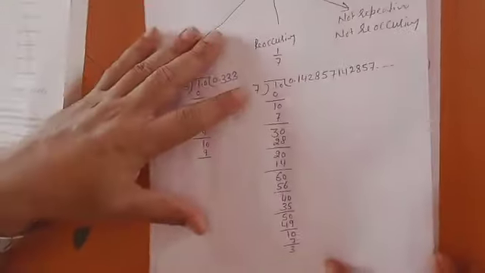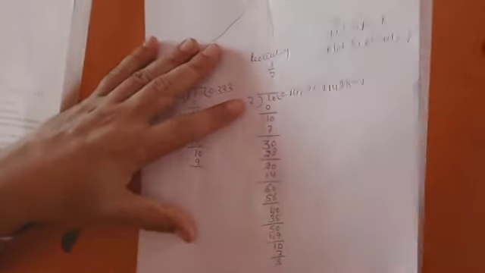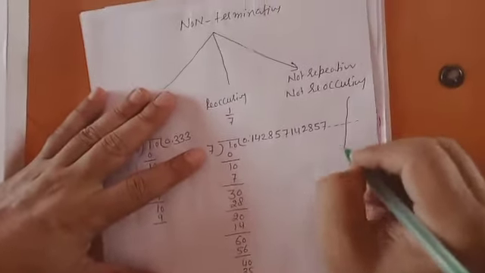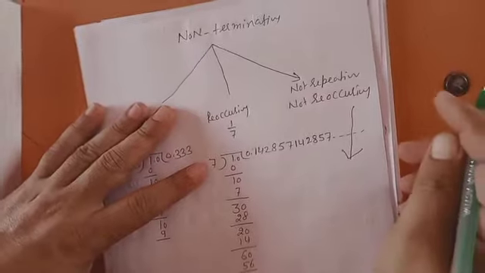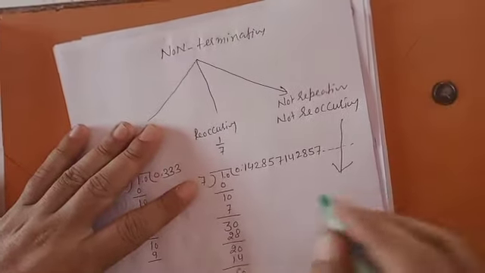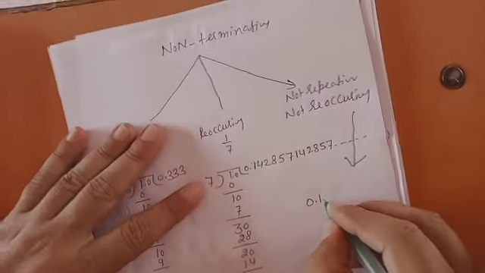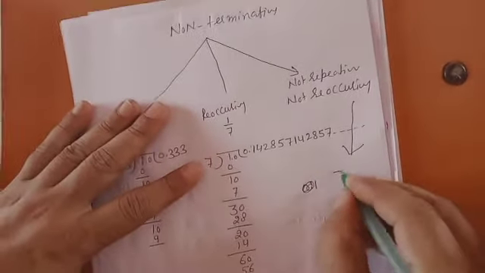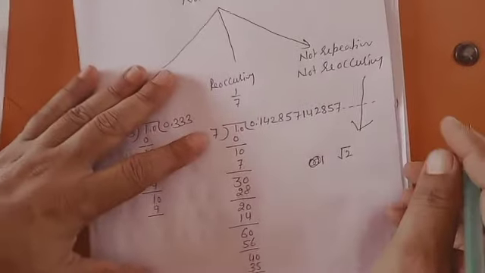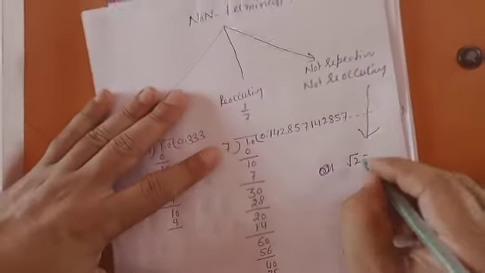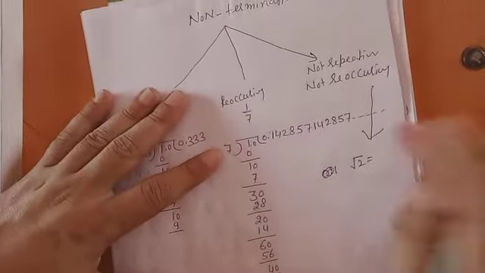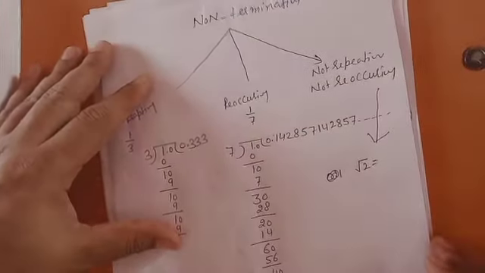And the third one is what? The third one is non-repeating, non-reoccurring. Example, you can take under root 2. Its value does not satisfy these two conditions.